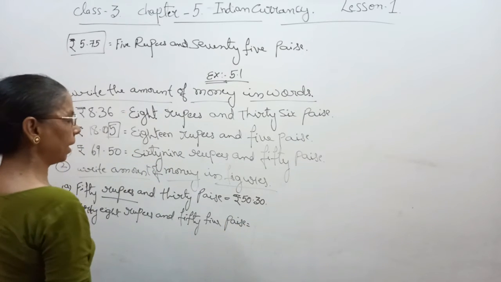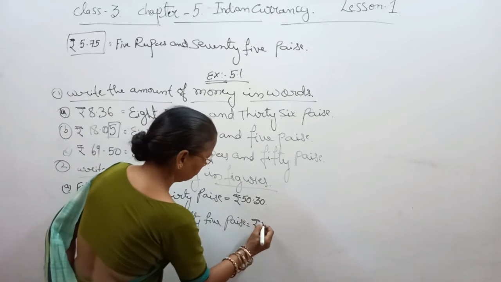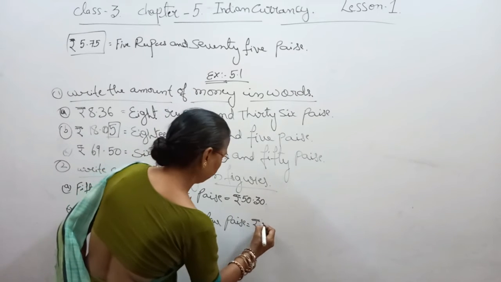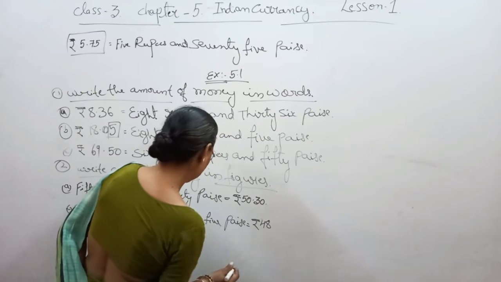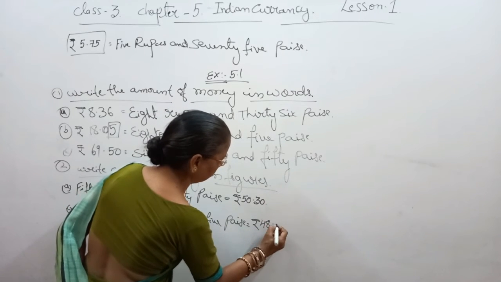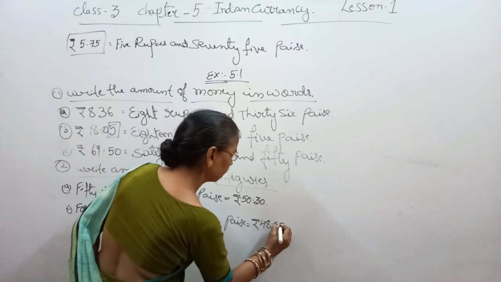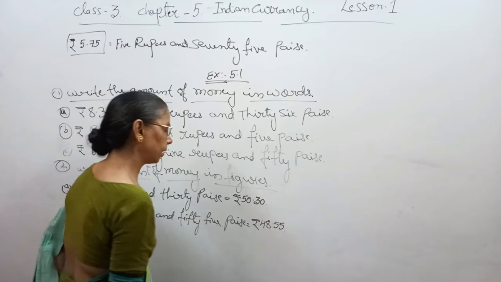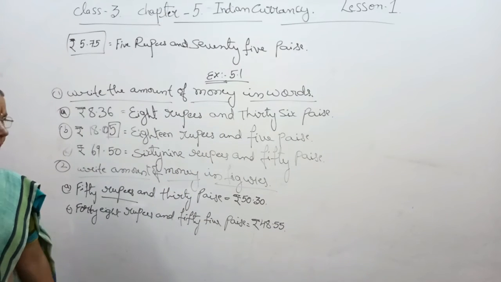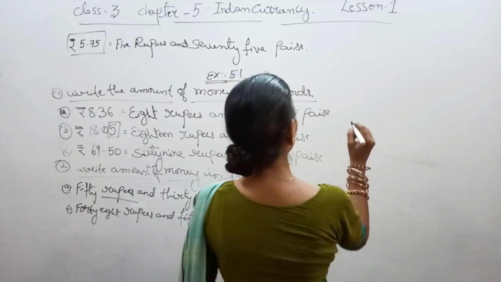Here again we have to put the symbol, that is rupees, and 48. Paise means before writing paise we have to put a point and then write the paise. It is 55. 48 rupees 55. Like this we have to do the second question.